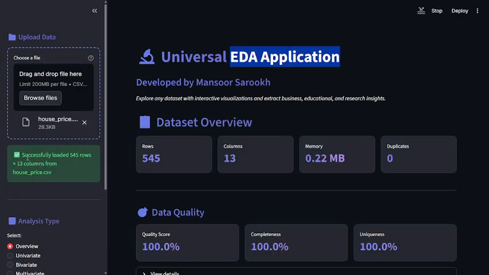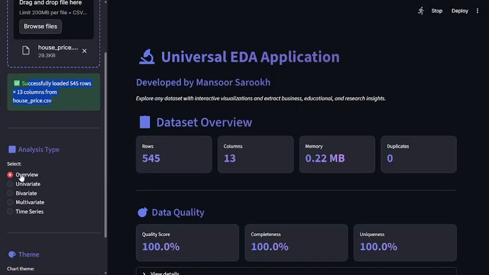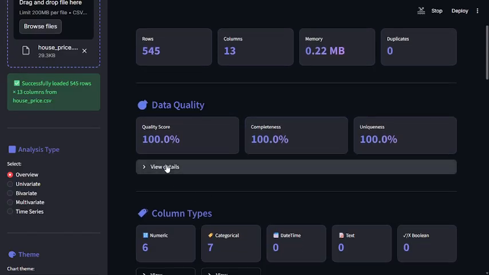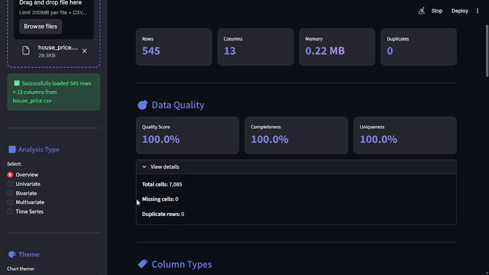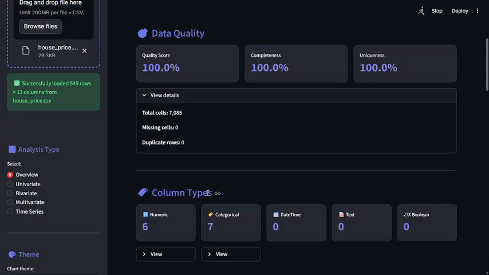This is successfully uploaded with 545 rows and 13 columns from the house price data. As the overview is selected, you see the dataset overview: rows, columns, memory of the data and details. You can check the quality of the data and view details. Quality and completeness are calculated here, and you can check the column types, whether your columns are numerical, categorical, datetime, text, or boolean.